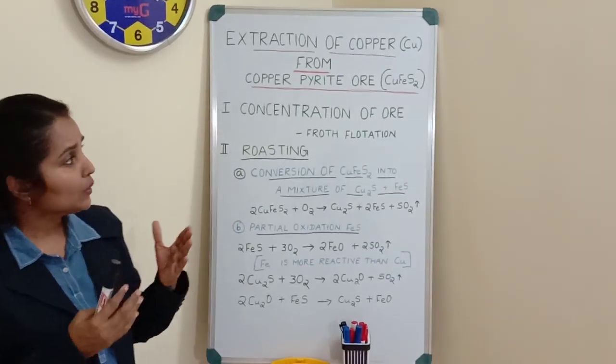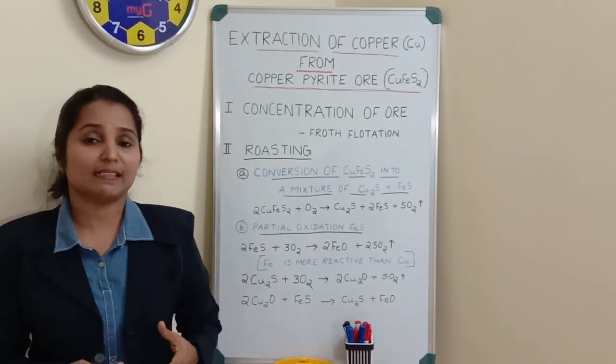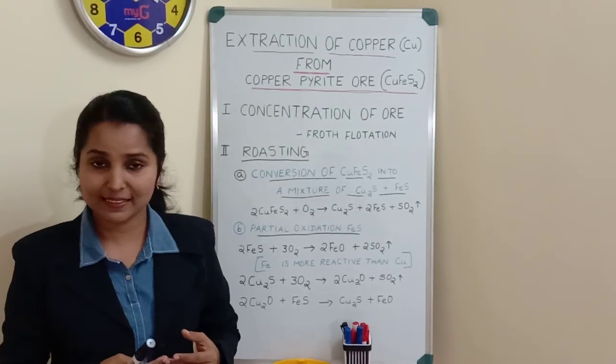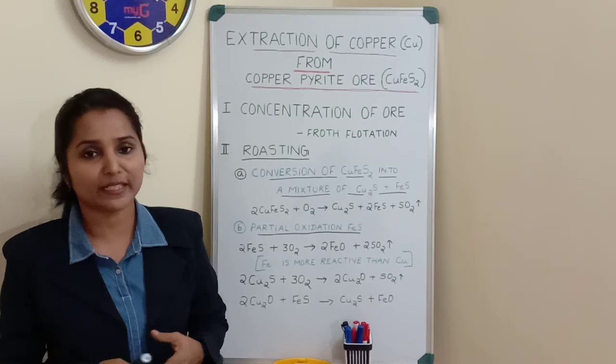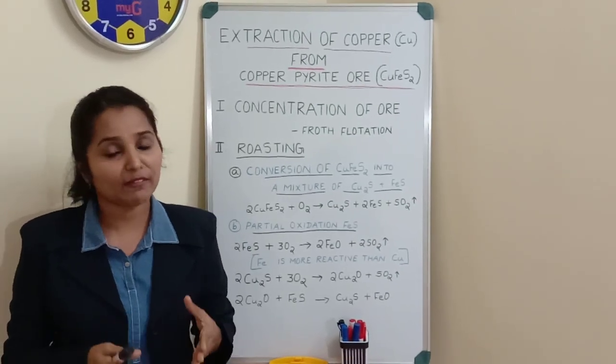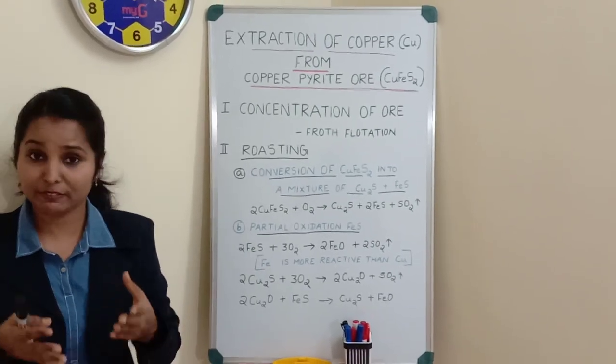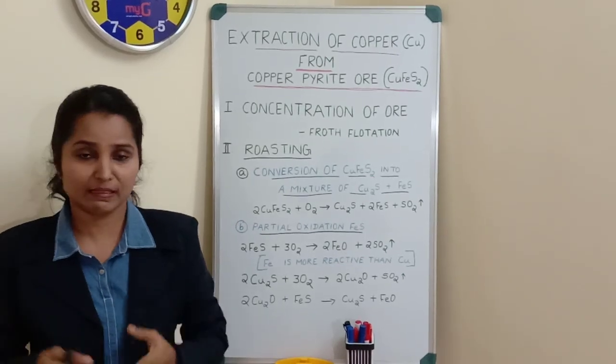And as you know, when we collect this copper pyrite ore from the earth's crust, it will be associated with a large number of impurities. So we have to remove those impurities. So what we have to do is subject the powdered ore to concentration.